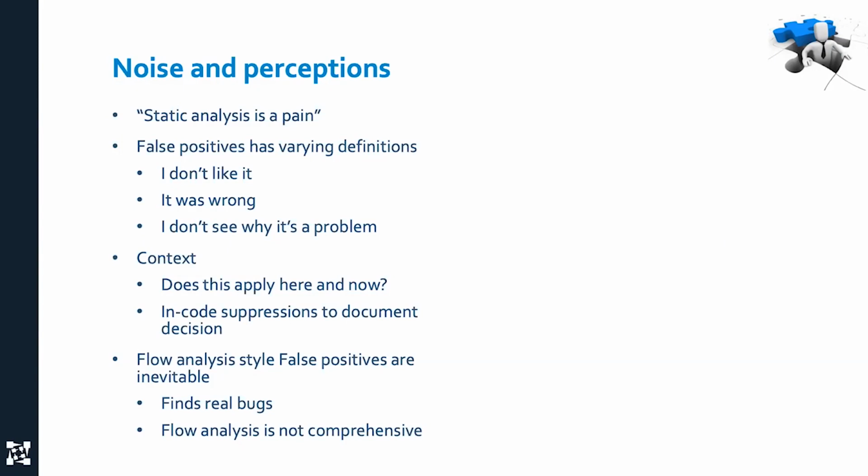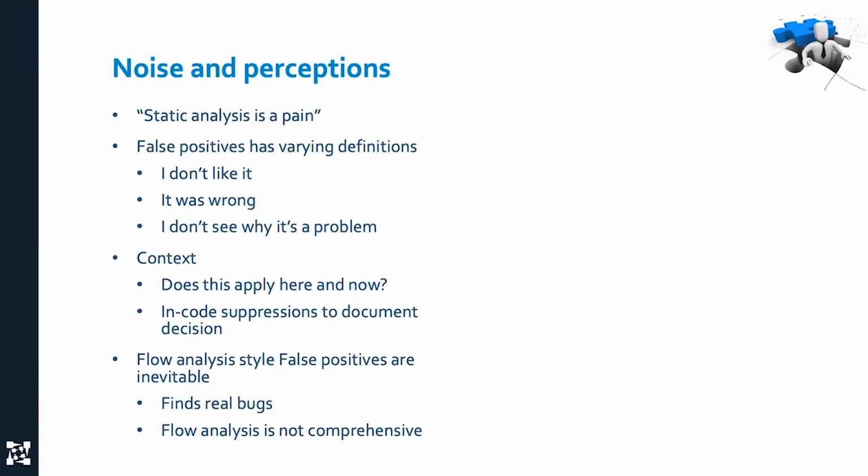False positives have varying definitions. Literally, a false positive means that the tool said something and that the finding was literally wrong. Now, different kinds of checkers have greater or smaller probability of being wrong, but in general, people apply false positive in an extremely broad way to say, well, I don't like this, this isn't important to me, I don't see why it's a problem, something somewhere else will fix that. That's not an issue for me today, I'll fix it later. Those are all real noise issues. They're actually not real false positive issues.